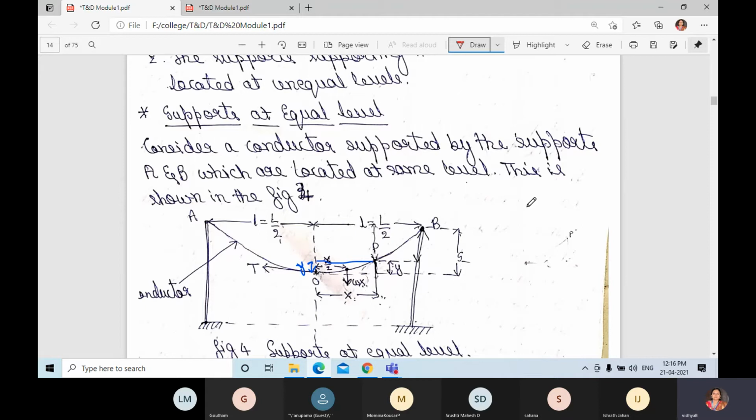Two points you need to remember. First, you should know span and sag. What is span? The distance between the two poles or supports, from here to here.